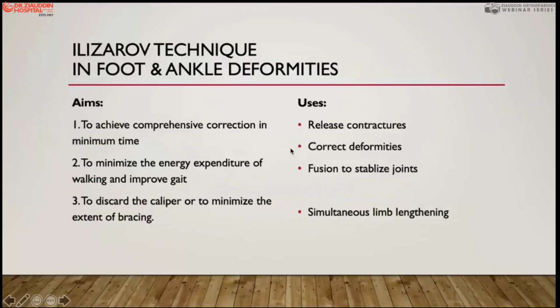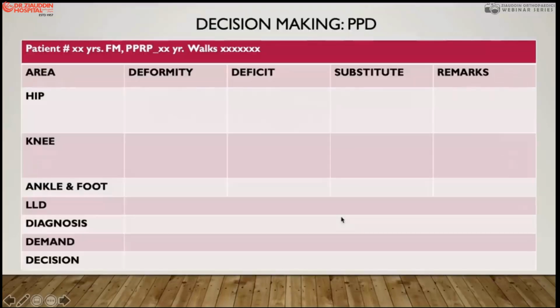which are preventable by further splinting and exercises. So again, the aim of the Ilizarov technique is to achieve comprehensive correction, to minimize energy expenditure by walking and improve the gait, and discard the calipers. We use this Ilizarov technique particularly to release the contracture, to correct the deformities, to fuse and stabilize joints, and for simultaneous limb lengthening. So the last part of the treatment is the chart.